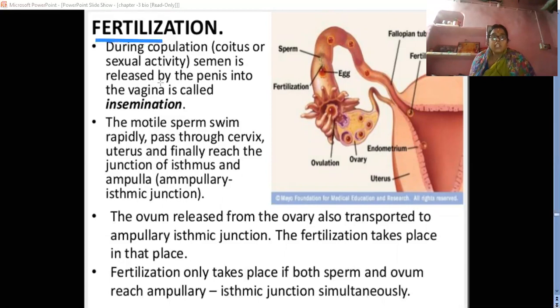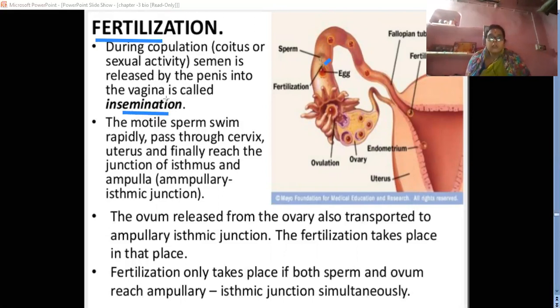The next event, fertilization. What is fertilization? When the male gamete, a sperm, fuses with the ovum to form the zygote, that is called fertilization. And where does fertilization take place in the female? Look here, in the oviduct. So generally, during copulation, what happens? The semen released through the penis into the vagina is called insemination. The process is called what? Insemination.